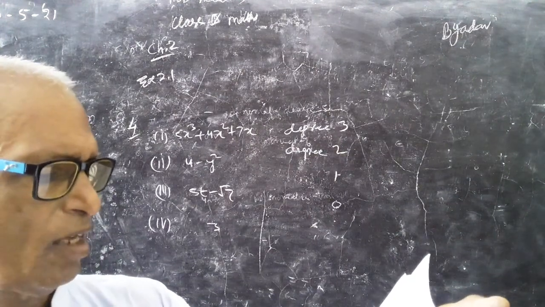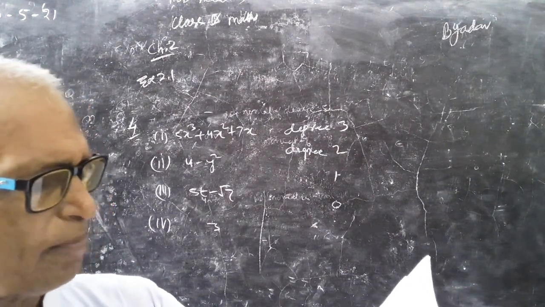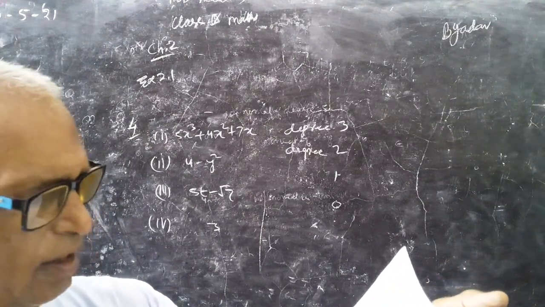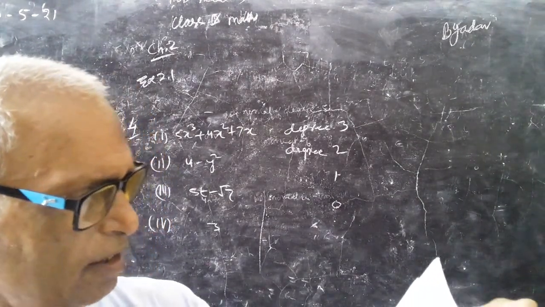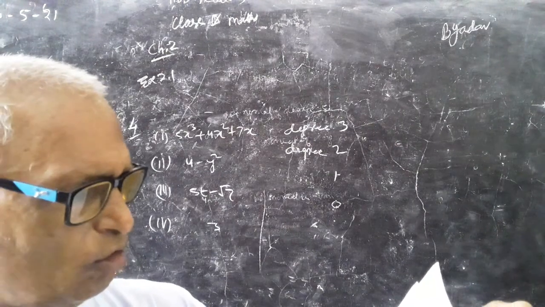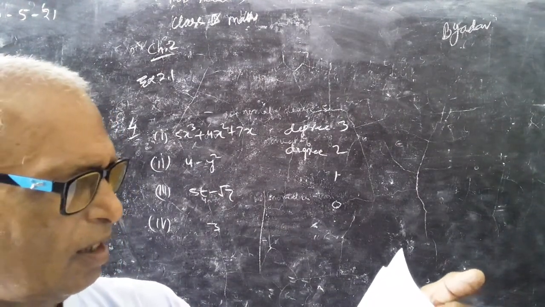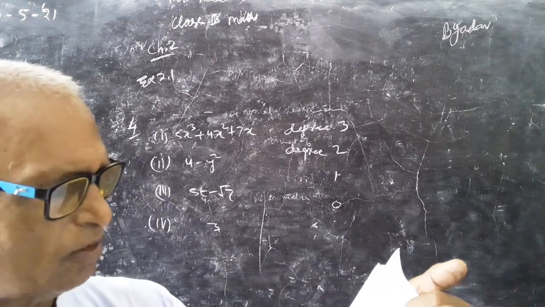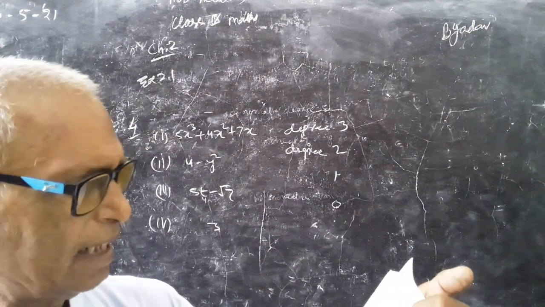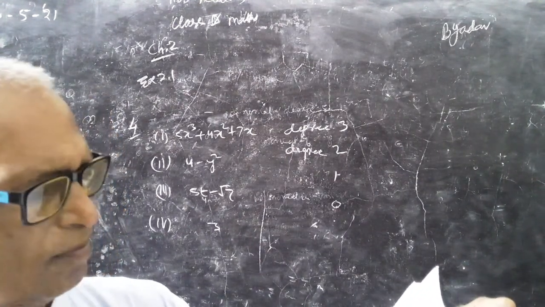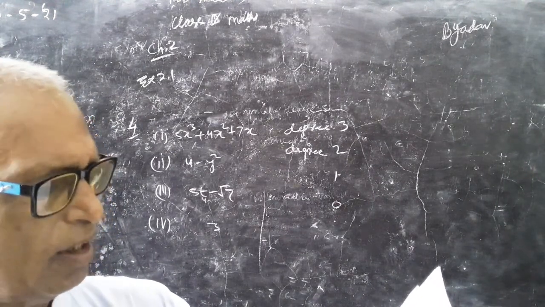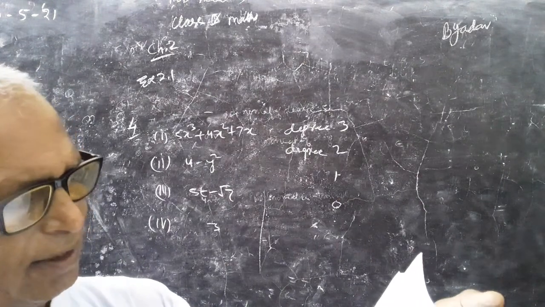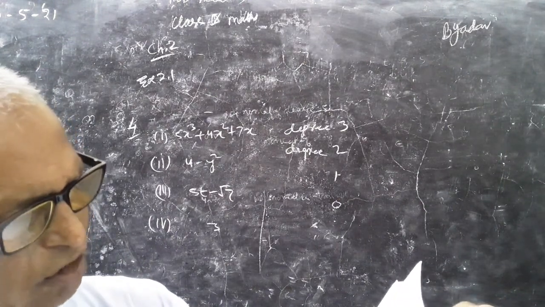So x square plus x is quadratic because the power is 2 here, and x minus x cube, the second one, is cubic. The third, y plus y square plus 4, is again quadratic. Linear is 1 plus x, and linear is 3t, the fifth one. The sixth one, r square, is quadratic, and the last one is cubic.